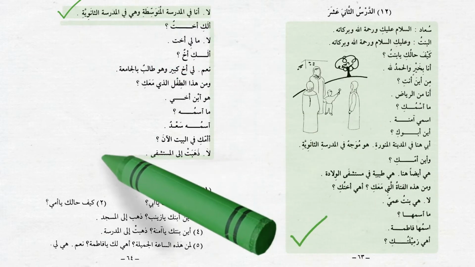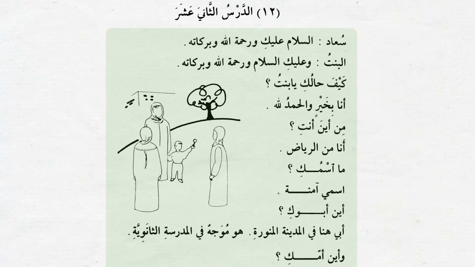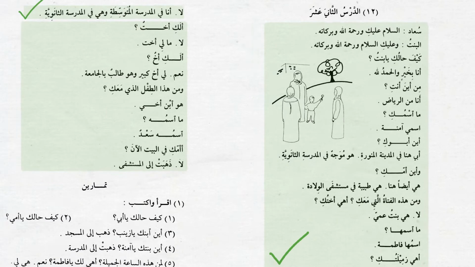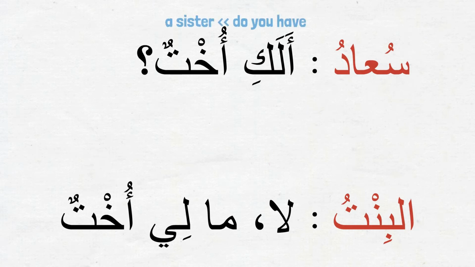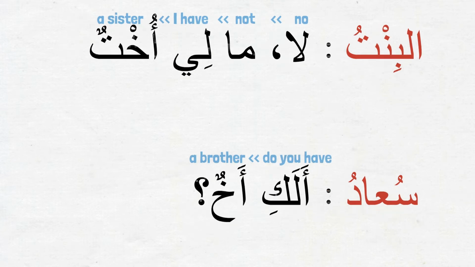Now we are ready to finish up the dialogue that we started reading in the last video, which was the conversation between a woman called Suaad and a girl called Ameena. We will continue from where we left off on page 64. Suaad is asking, ألك أخت? Do you have a sister? آمنة: لا ما لي أخت. No, I do not have a sister. Then Suaad goes on to ask, ألك أخ? Do you have a brother?